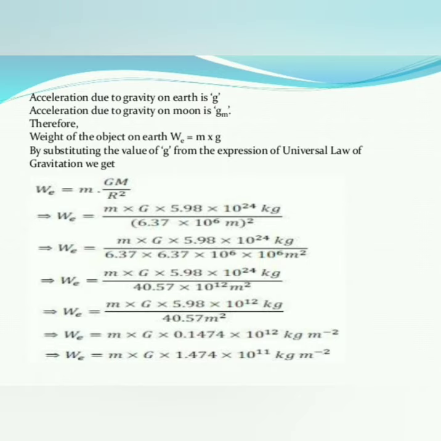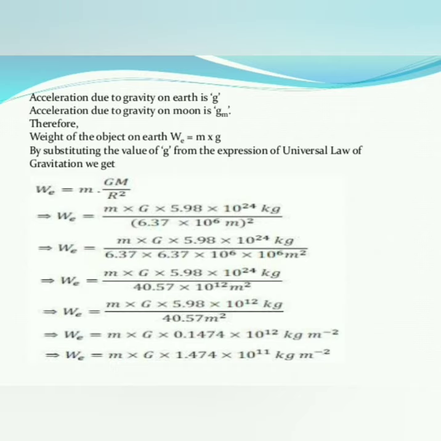So now we are putting the values given in the data. WE is equal to m into G into, the mass of the earth, how much is there? 5.98 into 10 to the power of 24 kg, and the radius of the earth is 6.37 into 10 to the power of 6 meter. Since the radius is squared, it should be put in a bracket with a square. Now we go to the next step.